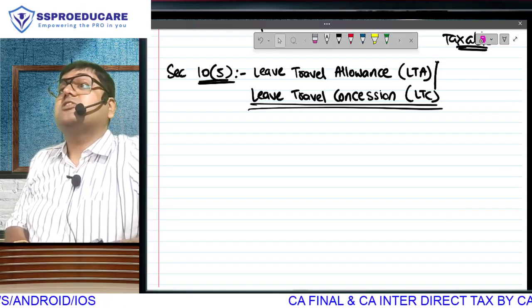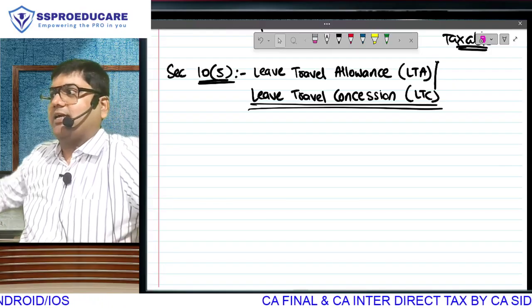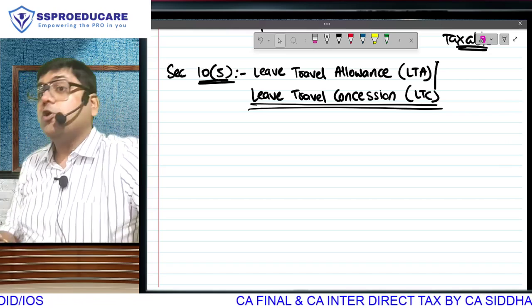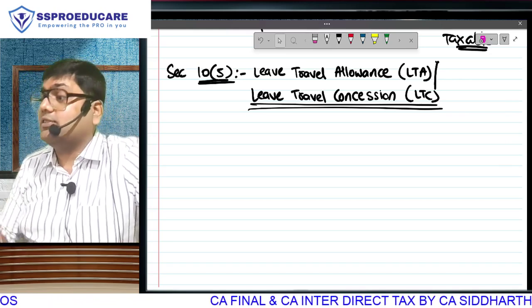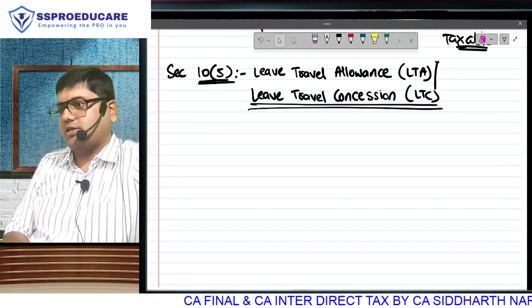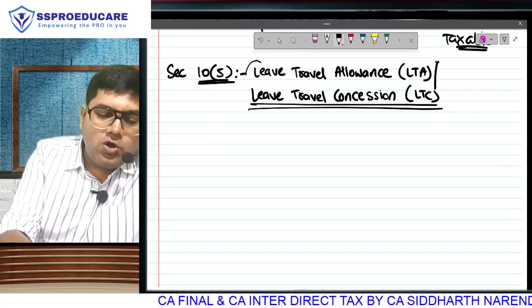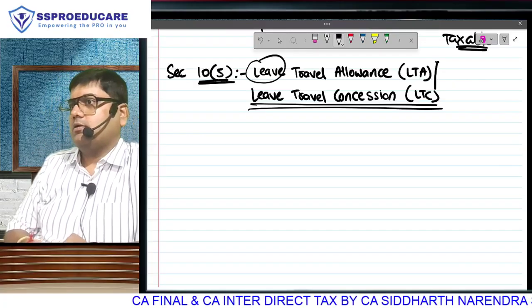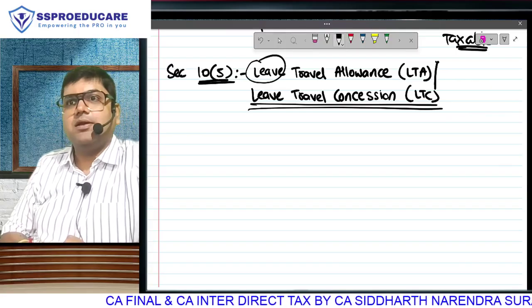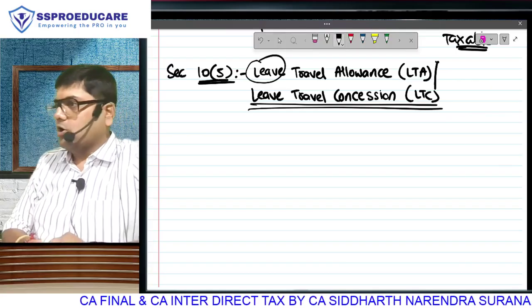Why has the boss given you this money? For example, house rent allowance, the name is self-explanatory. Your boss is giving you LTA. The name tells us why is the boss giving you. You are going on a holiday with your family. Normal people go with family.